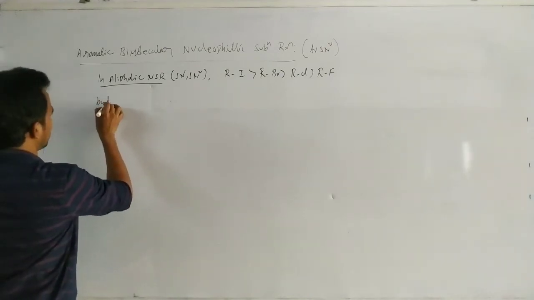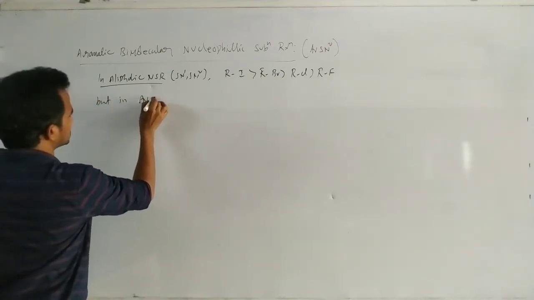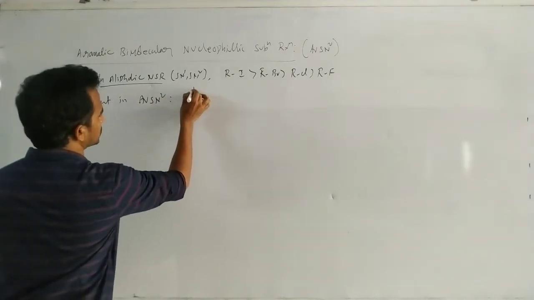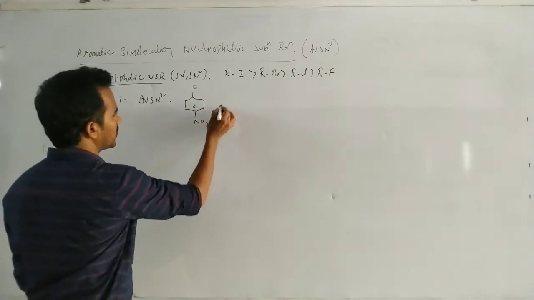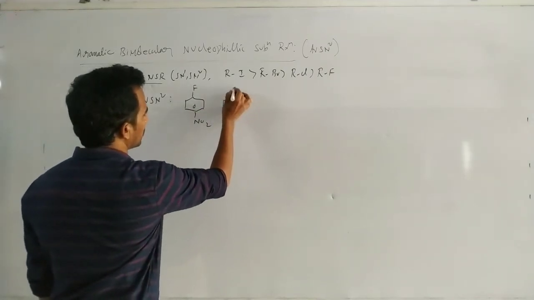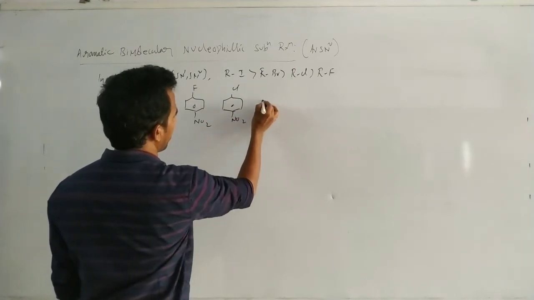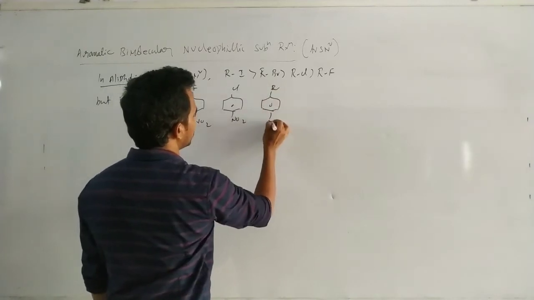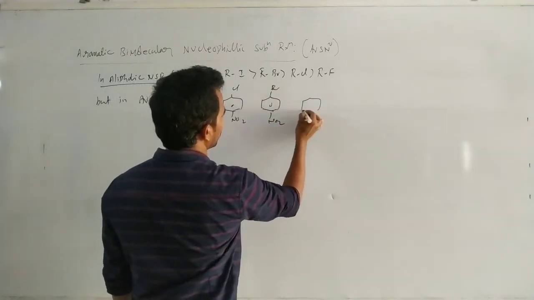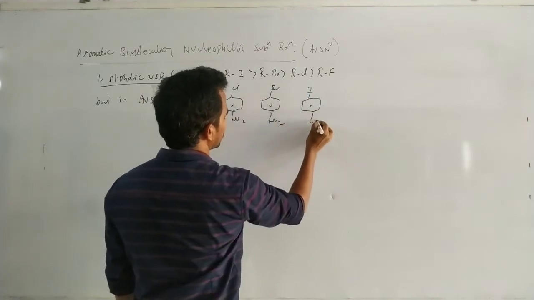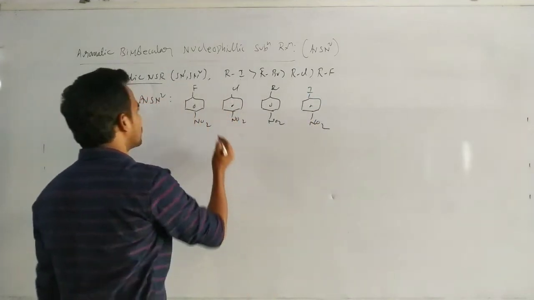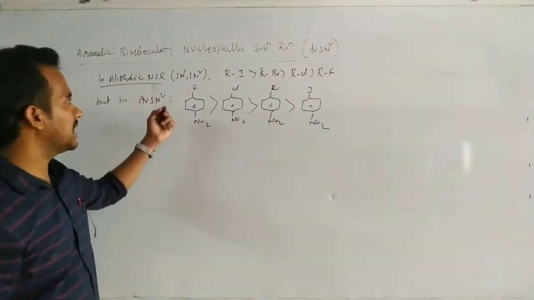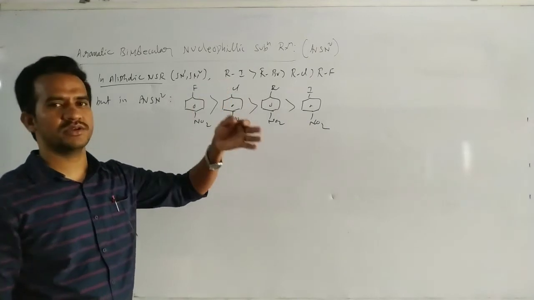But in ArSN2, what is the reactivity? So this is fluorobenzene with NO2, chlorobenzene with NO2, bromobenzene with NO2, and iodobenzene with NO2. Which is more reactive? Completely reverse: aryl fluorides are more reactive in ArSN2 reaction. In aliphatic nucleophilic substitution reaction, alkyl iodides are more reactive.